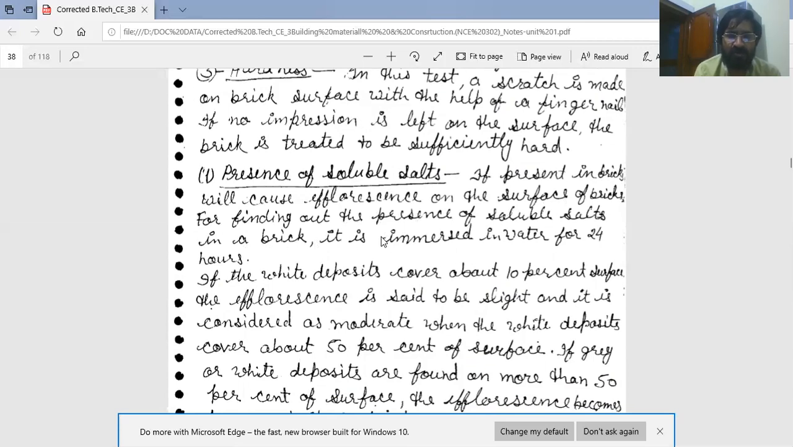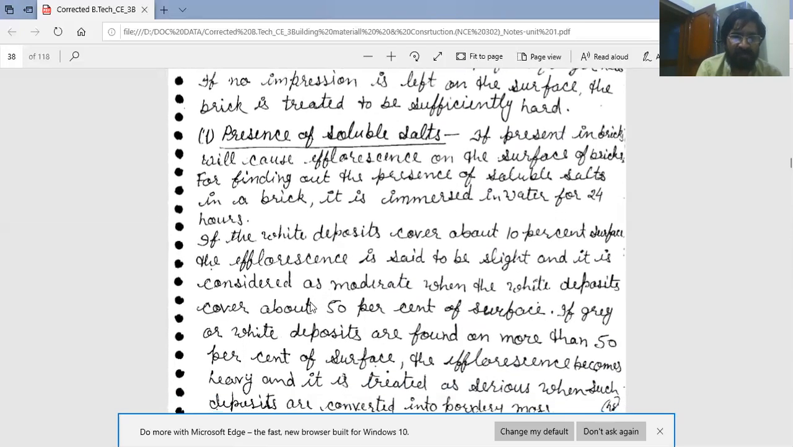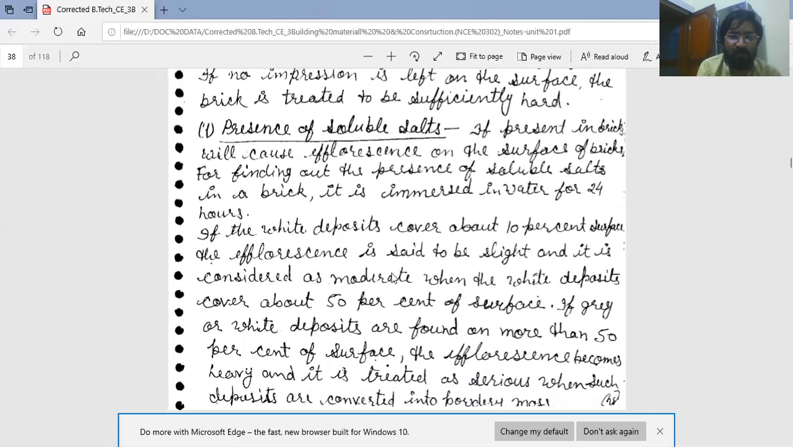For finding out the presence of soluble salts in a brick, it is immersed in water for 24 hours and then taken out and allowed to dry in shade. If the white deposit covers about 10% of the surface area of the brick, the efflorescence is said to be slight, and it is considered moderate when the white deposit covers about 50% of the surface area of the brick.